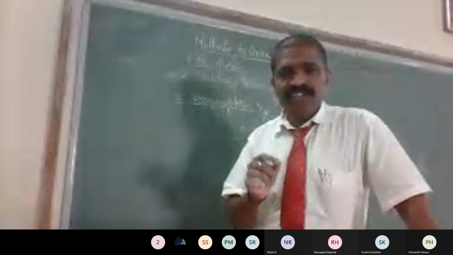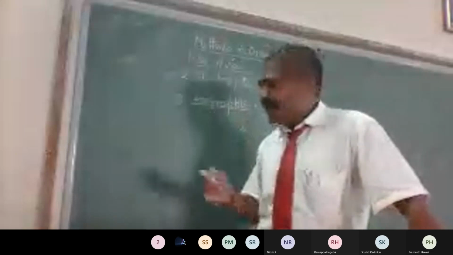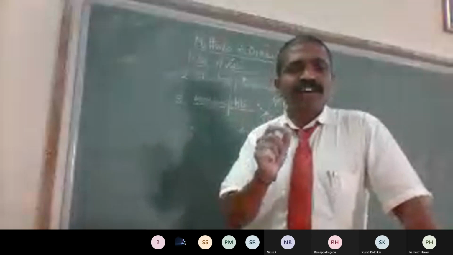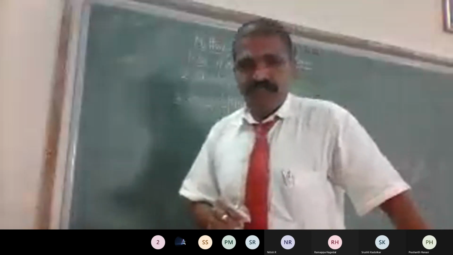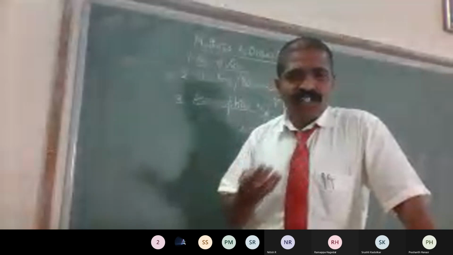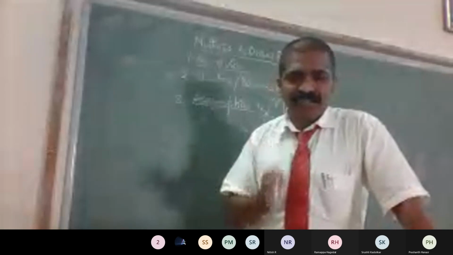The number of asymptotes is calculated by using a formula which is equal to m minus n, where m is the number of poles and n is the number of zeros. If you substitute the m value and n value after identifying the number of poles and zeros in the first step, the value of m minus n gives you the number of asymptotes. There may be 2 asymptotes, there may be 3, there may be a single asymptote. That totally depends on the m and n values, that is, the number of poles and zeros.